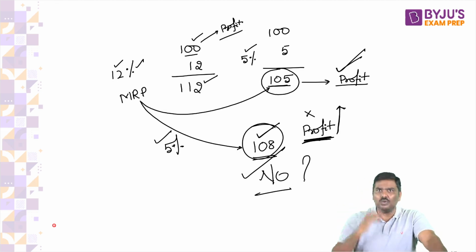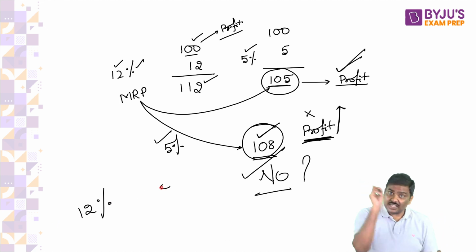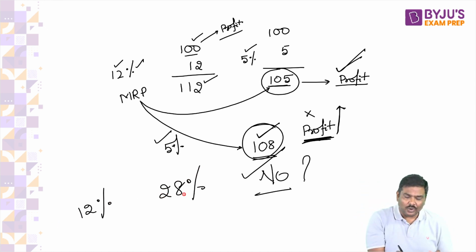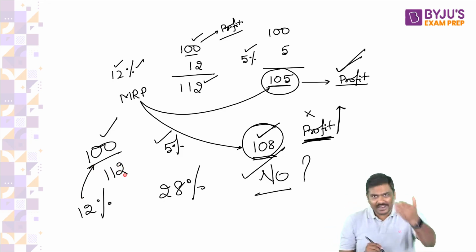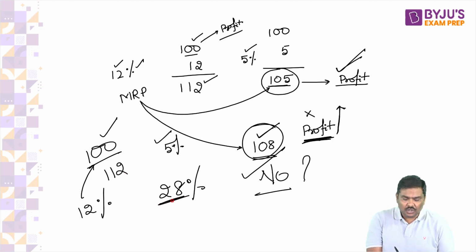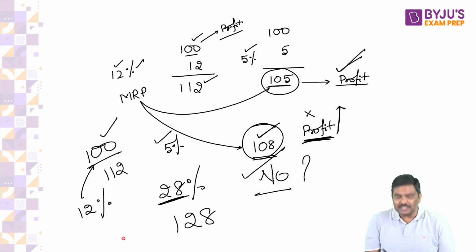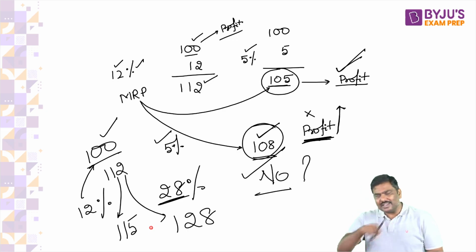Let me ask you a counter question. If the GST rate on a product is increased from 12% to 28%, now at a selling price of 100, in the first example you will be selling it at 112 rupees. And when the GST rate is 28%, will you increase the price of the product to 128 rupees or will you increase the price to 115 rupees? You tell me what you will do. Will you increase the price to 115 or to 128?